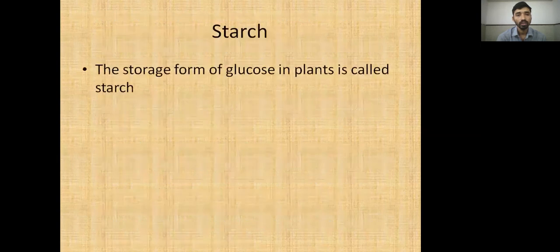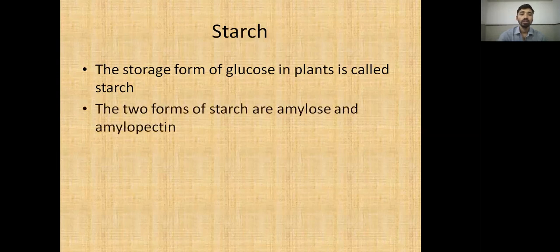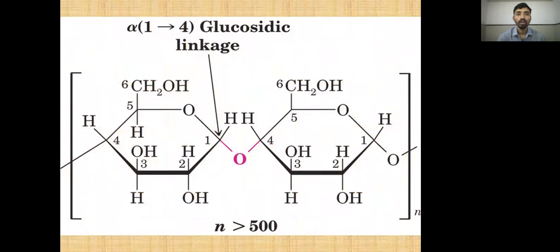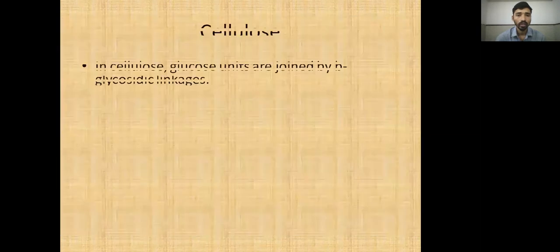Now starch. The storage form of glucose in plants is called starch. The two forms of starch are amylose and amylopectin. Amylose typically consists of more than 1000 D-glucopyranoside units connected by linkages between C1 of one unit and C4 of the next. The alpha 1,4 glycosidic linkage is what is required in the starch molecule.